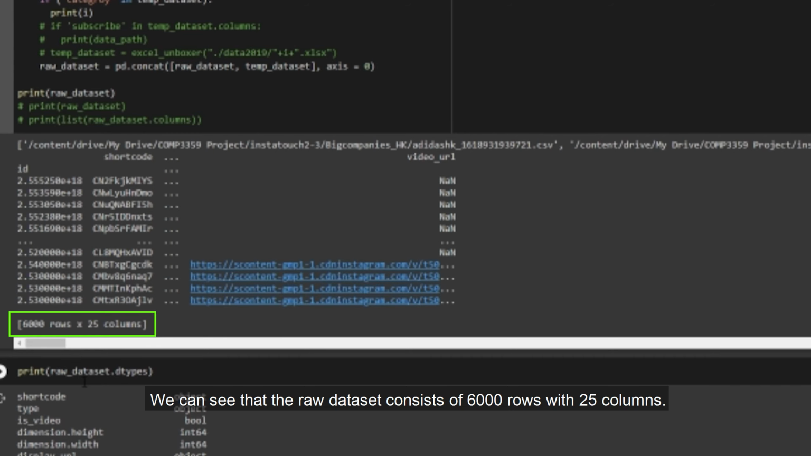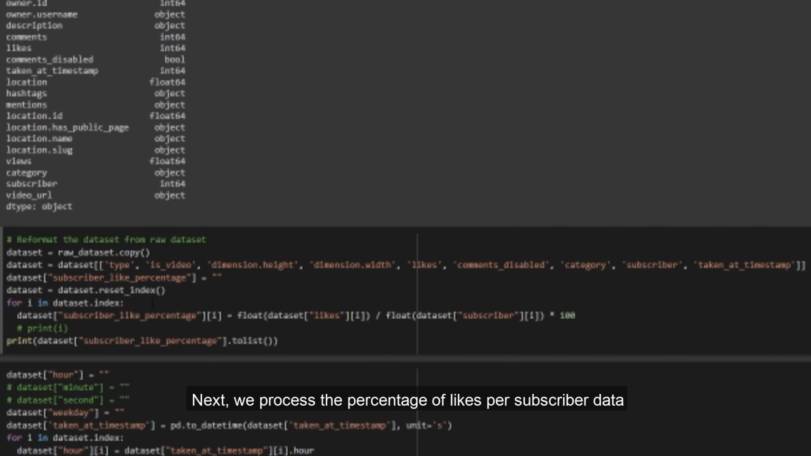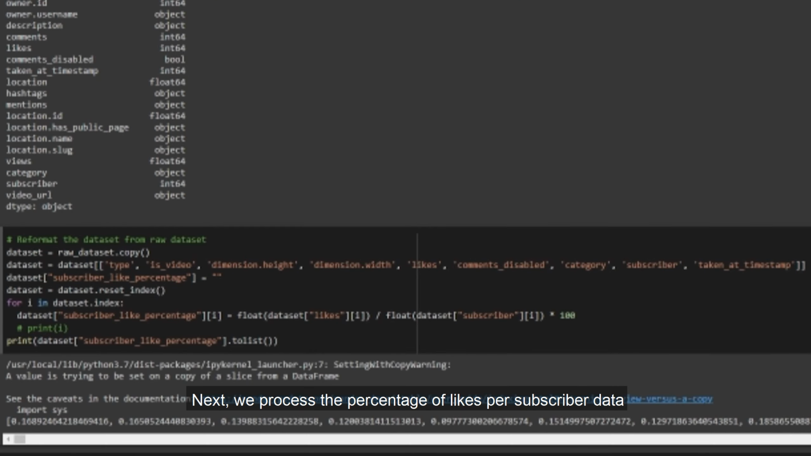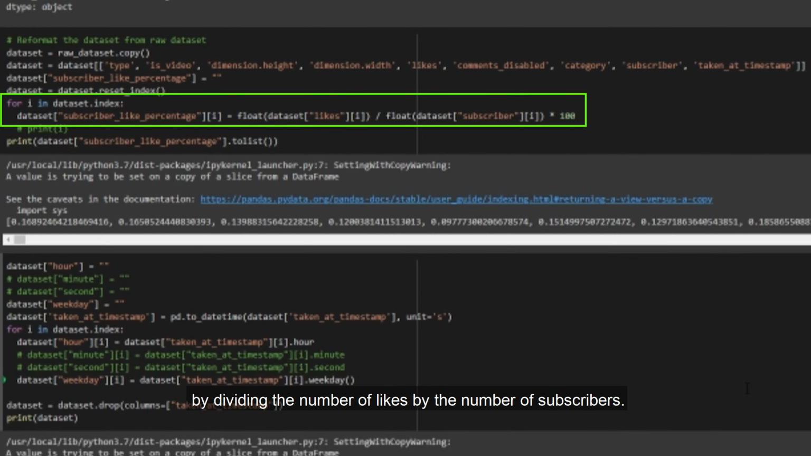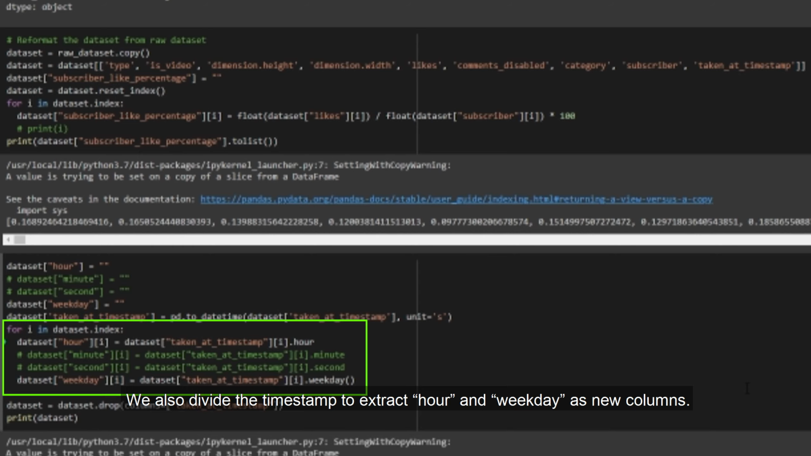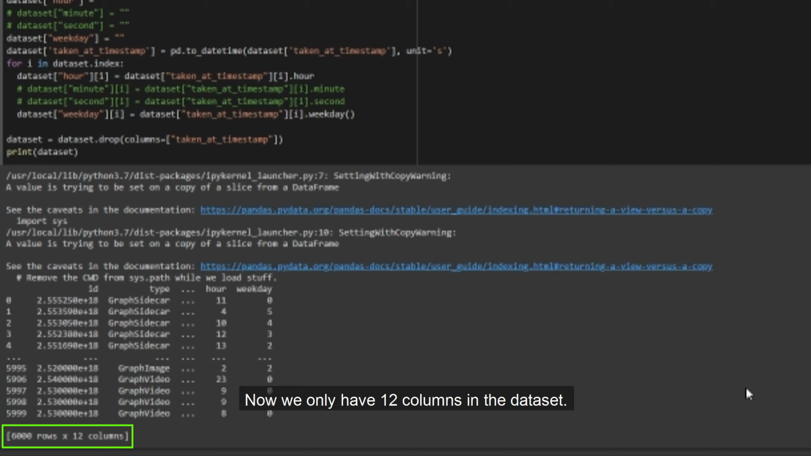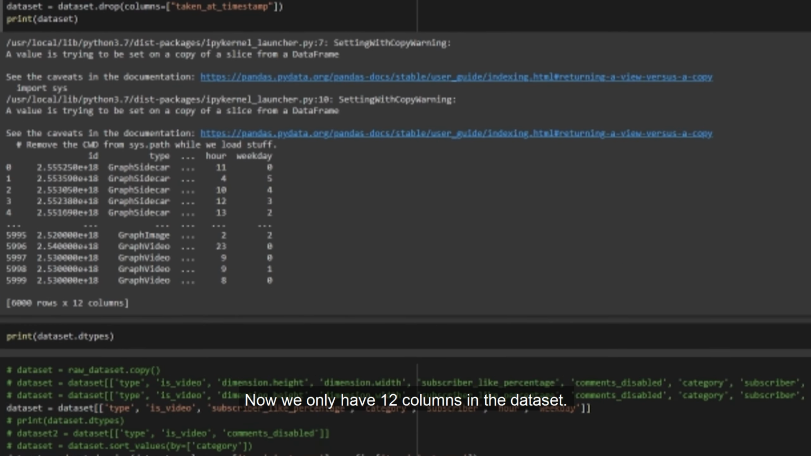We can see that the raw dataset consists of 6,000 rows with 25 columns. Next, we process the percentage of likes per subscriber data by dividing the number of likes by the number of subscribers. We also divide the timestamp to extract hour and weekday as the new columns. Now we only have 12 columns in the dataset.